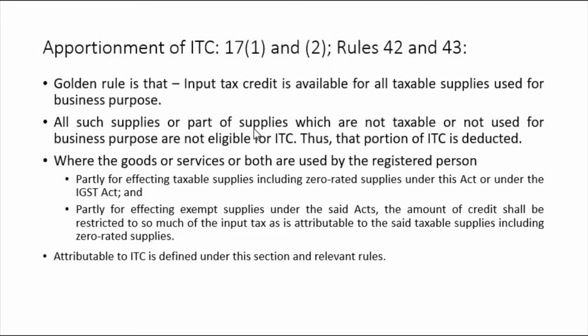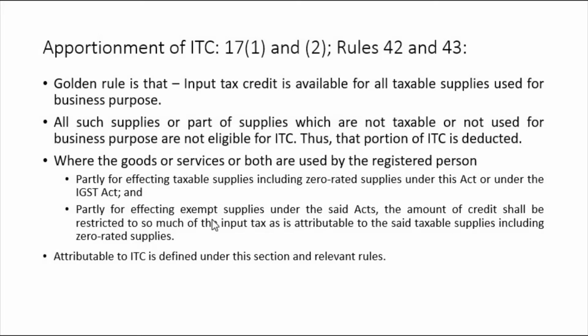All such supplies or part of supplies which are not taxable or not used for business purpose are not eligible for ITC. Thus, the portion of ITC is deducted. That portion which is not eligible for ITC will be deducted, right? So, where the goods or services or both are used by a registered person partly for effecting taxable supplies, including zero rated supplies under this Act or under the IGST Act, it is eligible.